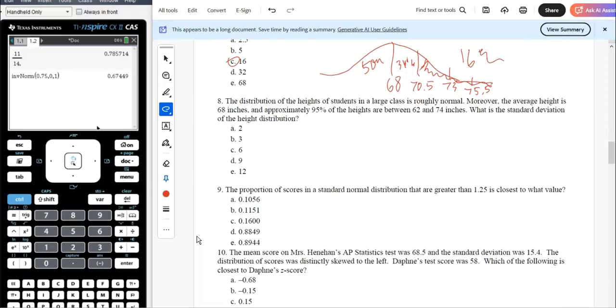The distribution of heights of students in a large class is roughly normal. Moreover, the average height is 68 inches, and approximately 95% of the heights are between 62 and 74. So that does put 68 right in the middle. I like that. Okay, so 68 is in the middle. 6 below that is 62. 6 above that is 74. So those are equally spread there.